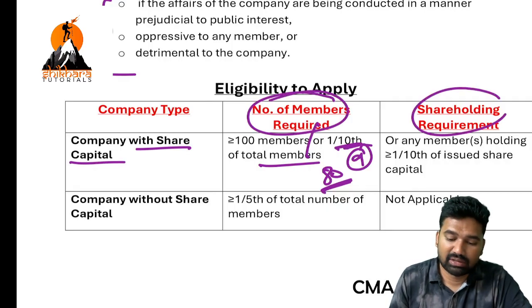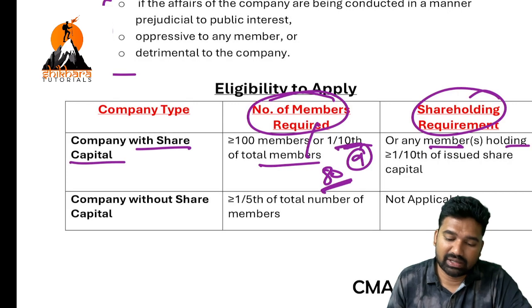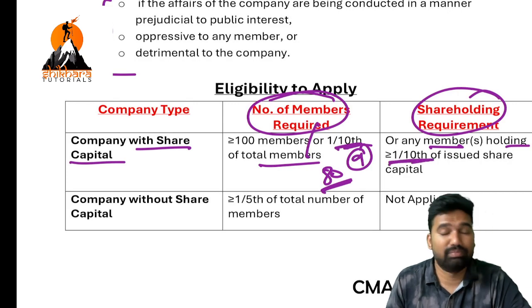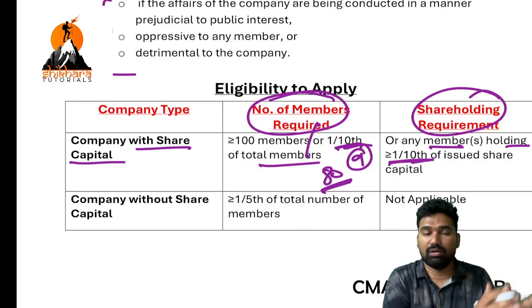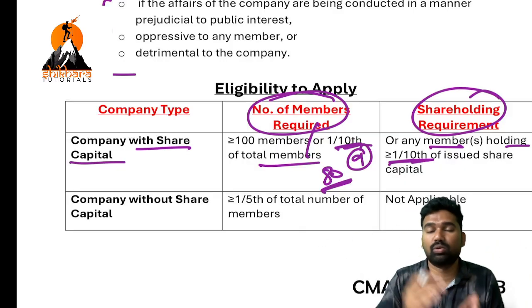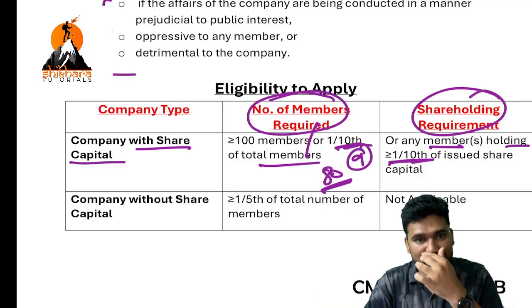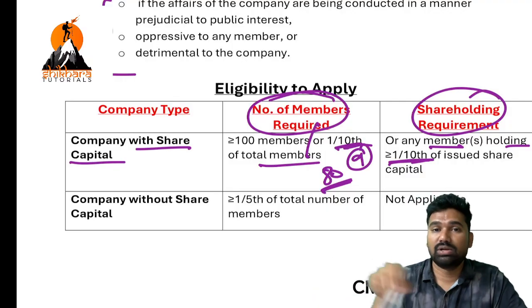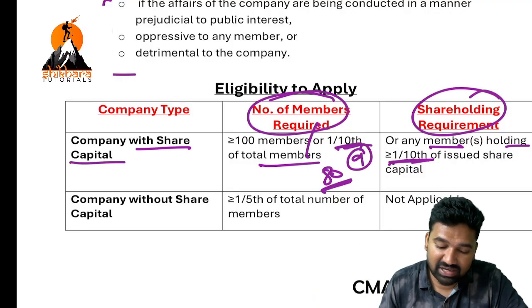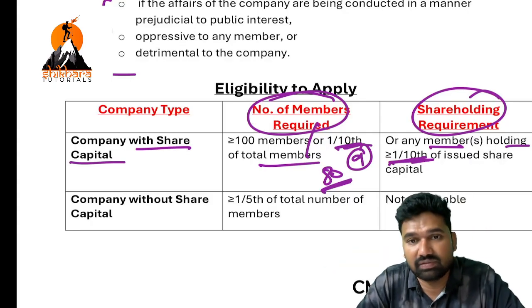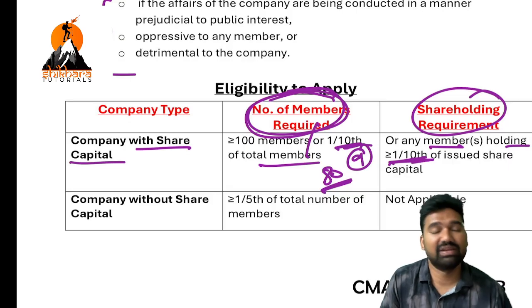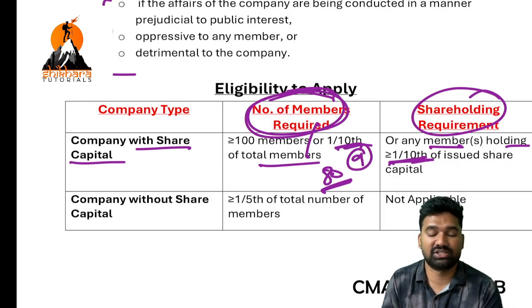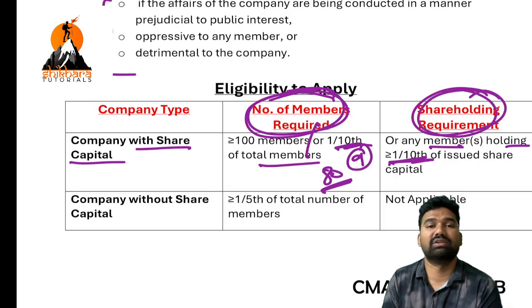Shareholding: any member, or that group of members going to NCLT to complain regarding the issue, the total group must hold one tenth or more of the issued share capital. So this is the quantity-wise restriction, and this is the shareholding-wise restriction.